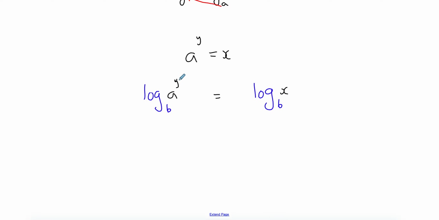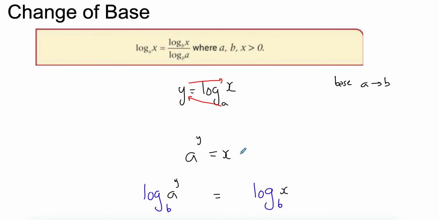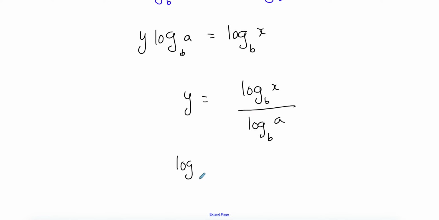And then we can use the rules of log, so y becomes a coefficient here. And this is just log base b of x. And then to make y the subject, I'm just going to get log base b of x over log base b of a. So you obviously do not have to go through all of this, but just to show you the y, which was log base a of x, is equal to log base b of x divided by log base b of a.